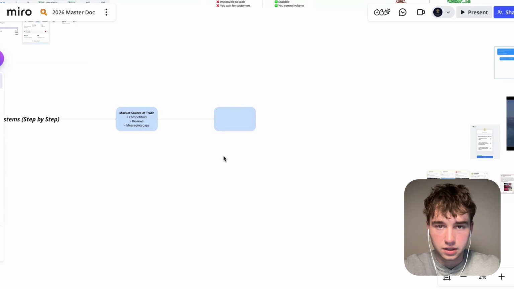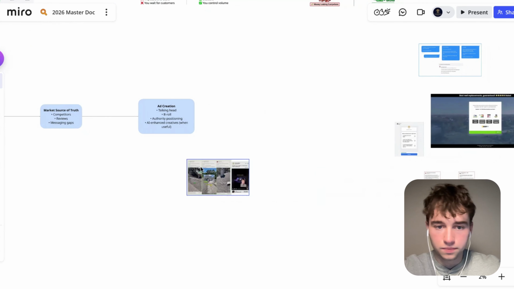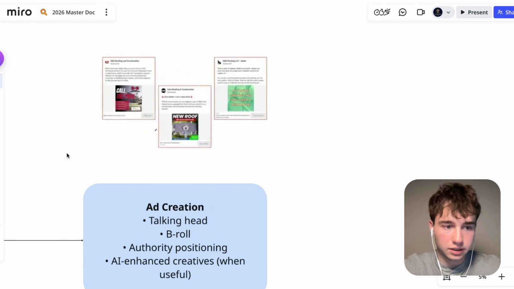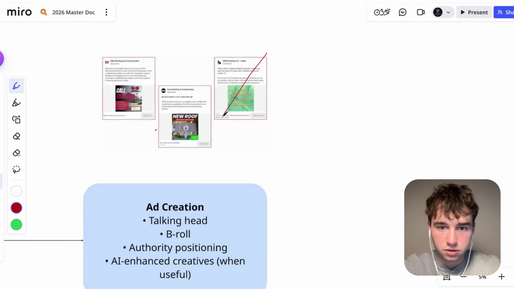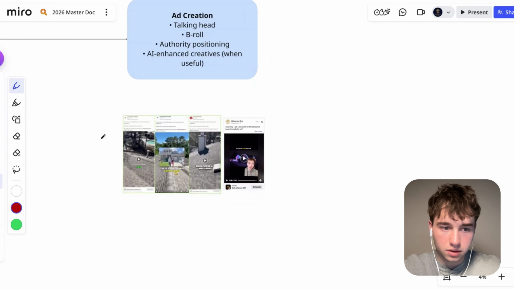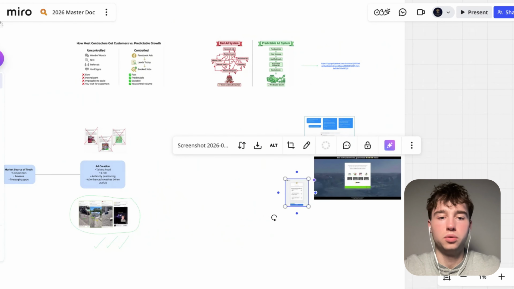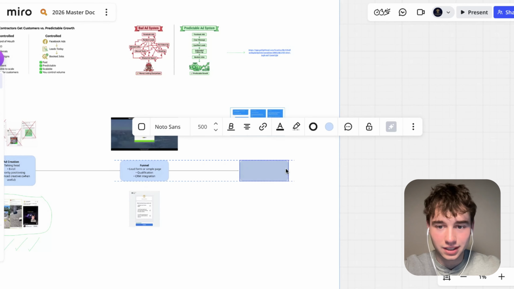Yup. And then the next step is ad creation. And this is where we throw our examples. All right, like these are bad. Like these suck. So we can throw like these are trash, these are buns. We don't like these. These suck. These are good. These are so good. And then we get to show them the funnel and tracking. Yeah, I love it. I love it.